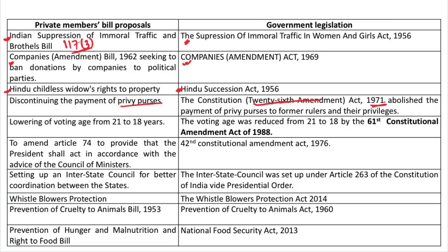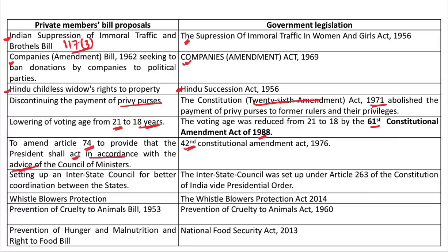Similarly, there has been demand through various private member bills to lower the age of voting from 21 to 18 years. All these bills were either asked to be withdrawn or were defeated in the parliament, but later government itself brought a constitution amendment act, or a public bill, incorporating these provisions. The voting age was reduced from 21 to 18 by the 61st Constitutional Amendment Act in 1988. There was also a demand to amend Article 74 to specifically provide that the President shall act in accordance with the advice of the Council of Ministers. And the same was done by the 42nd Constitutional Amendment Act 1976.